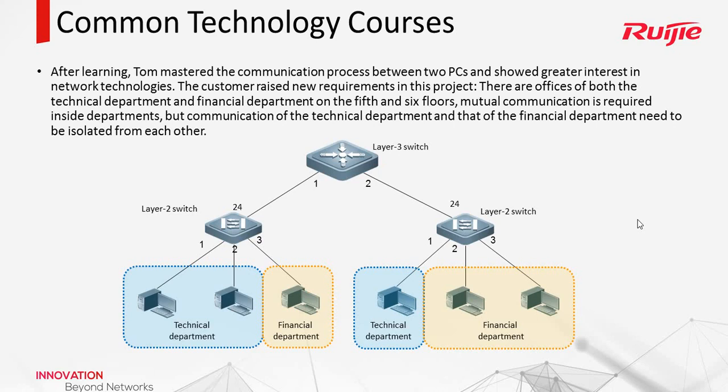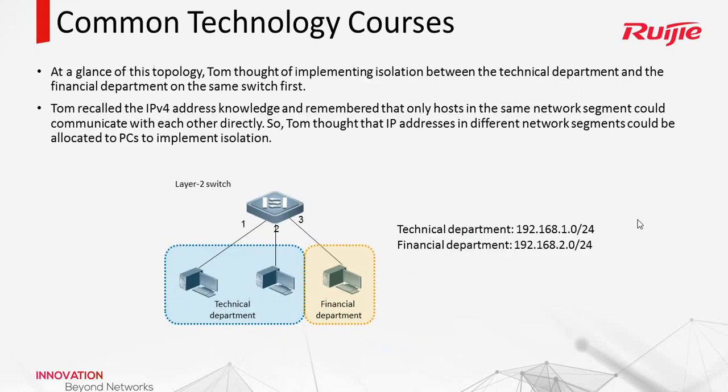How to address this problem? You can think about it. And then let us see what Tom does. Tom reviewed the IPv4 address technology and he thinks we can configure different IP addresses for these two departments.